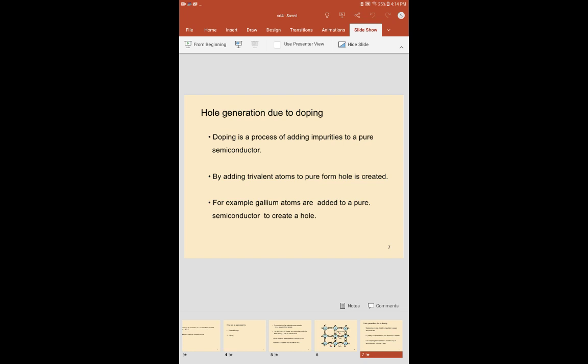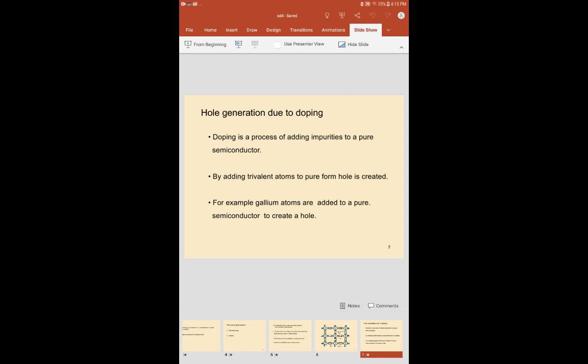Now the hole generated due to doping. Doping is a process of adding impurities to a pure semiconductor. What is doping? Doping is a process of adding impurities to a pure semiconductor. When we add trivalent impurities to the pure form, we create holes. That means we generate holes by doping trivalent atoms into pure semiconductors.